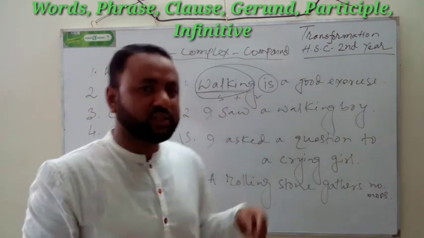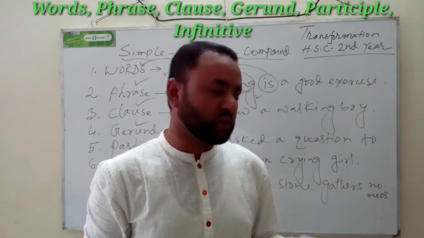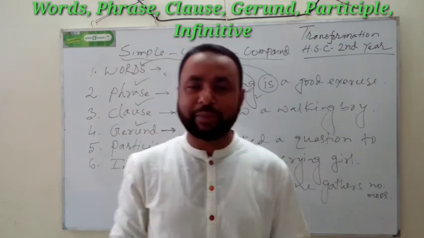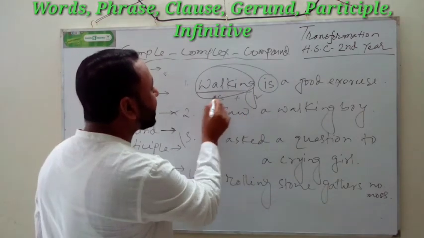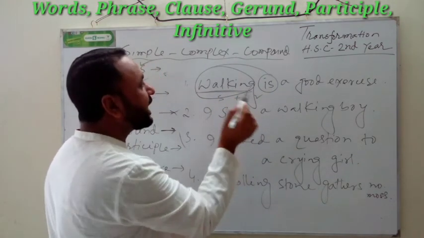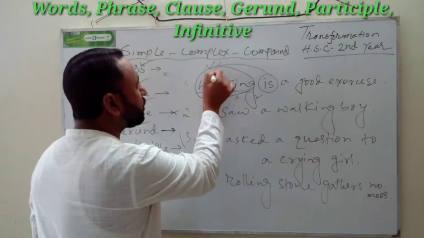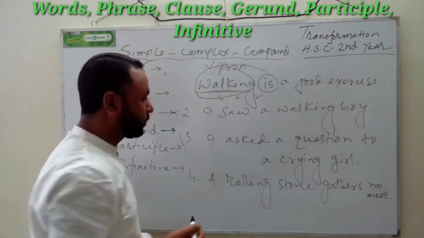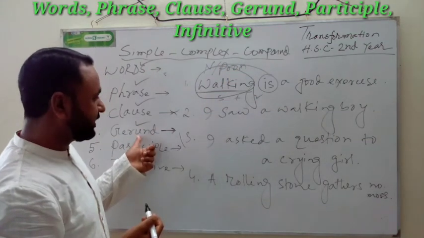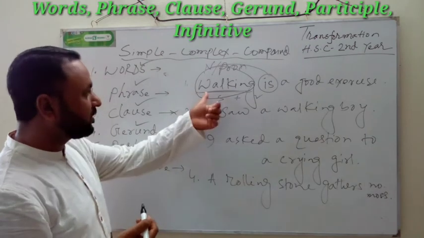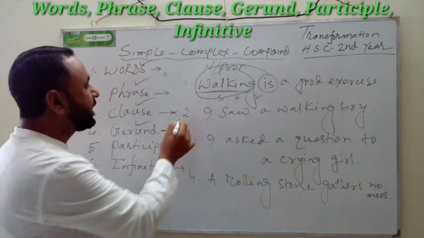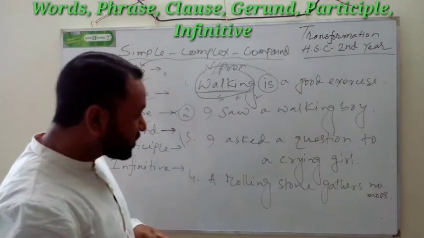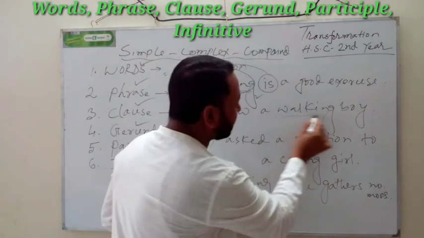So just walking, sleeping, swimming, etc. is a good exercise. And before verb we get subject, and this is noun or pronoun. So is it gerund or participle? Walking, yes, it's gerund.